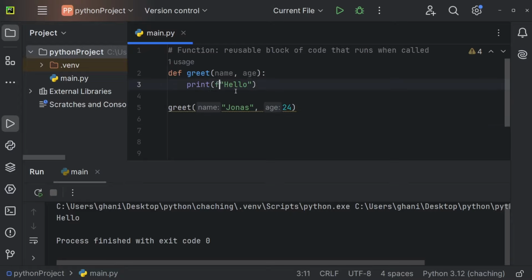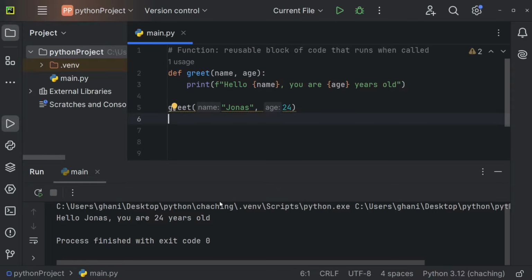I could, for example, use an f string, and now I could say hello, name, and now we would already get hello Jonas. You are age, years old. And now let me do this. Hello Jonas, you are 24 years old.